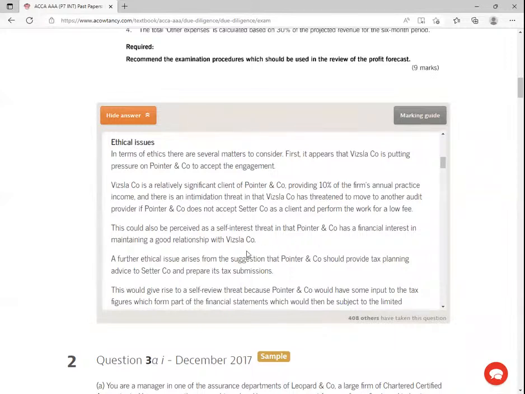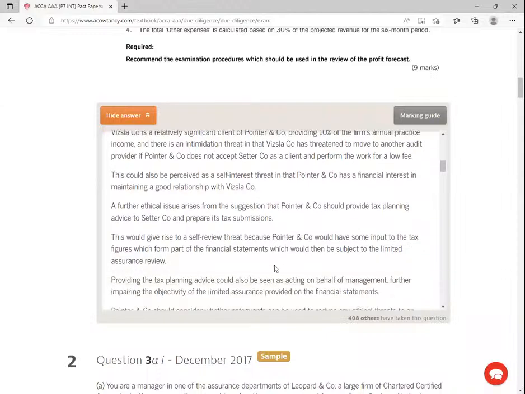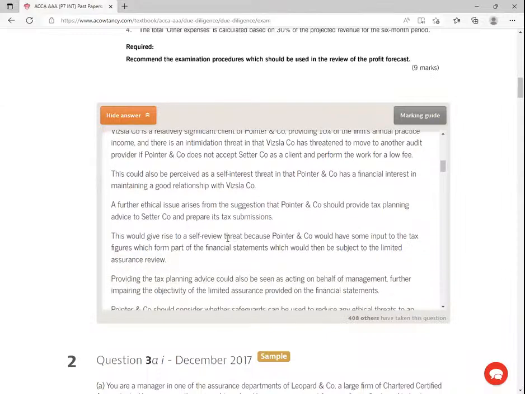A further ethical issue arises from the suggestion that Pointer and Company should provide tax planning advice to set up a company and prepare its tax submissions. This would give rise to what we call self-review. Self-review. Listen to me very well, my good students.